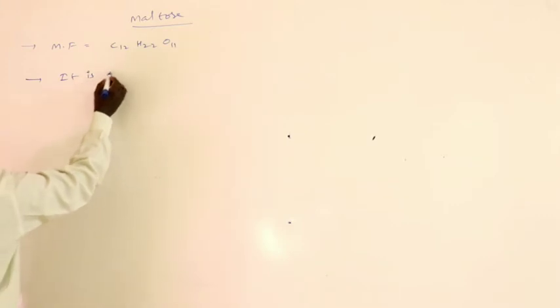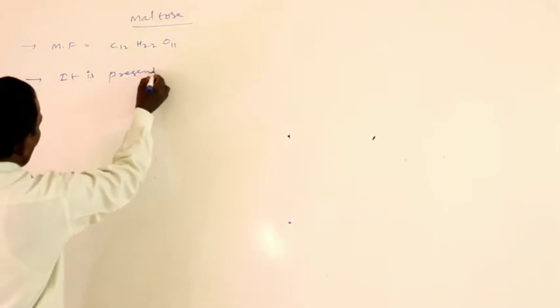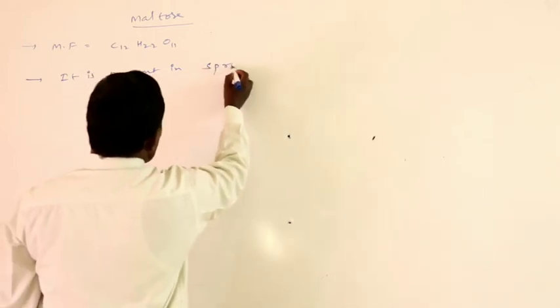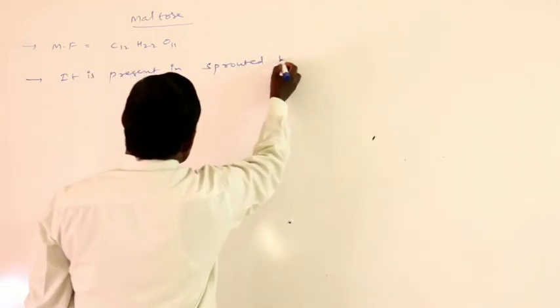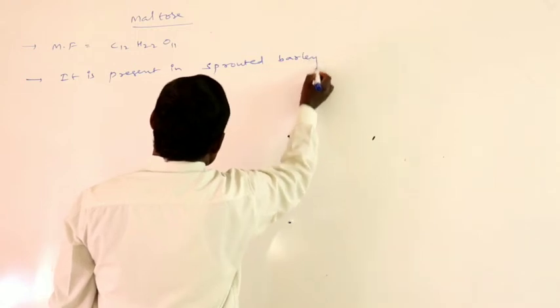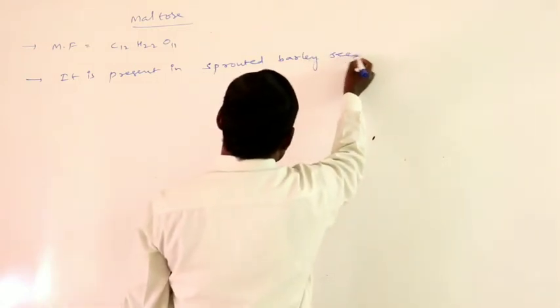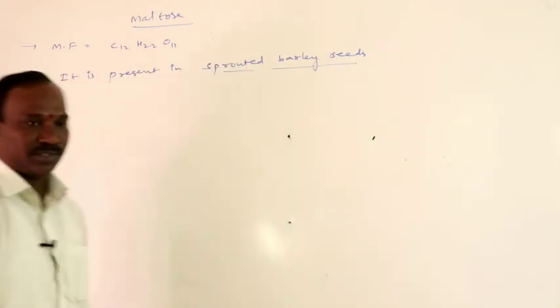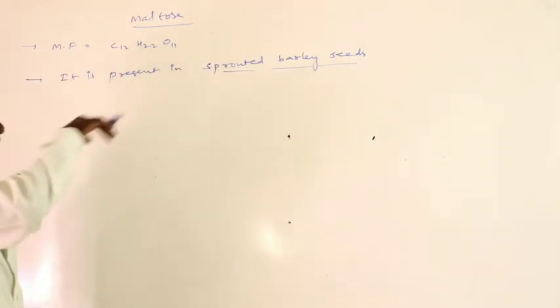Maltose is present in sprouted barley seeds.